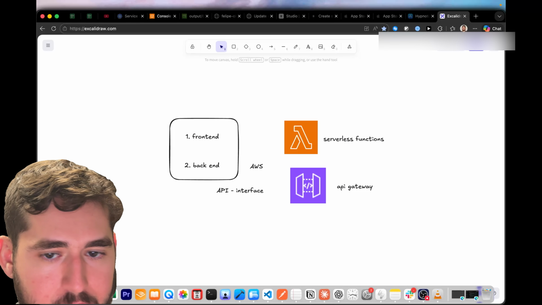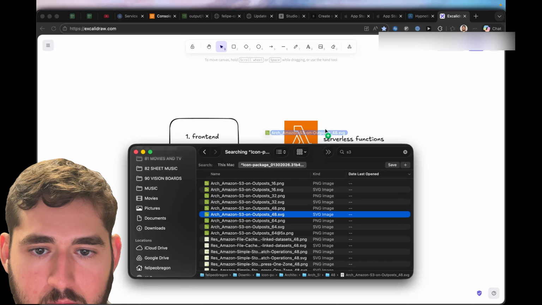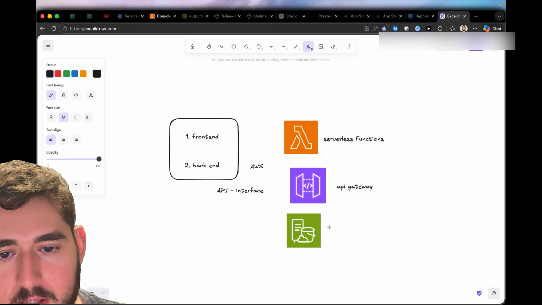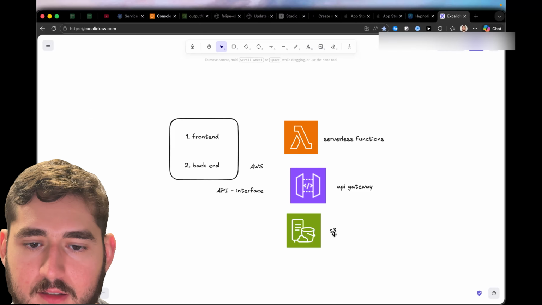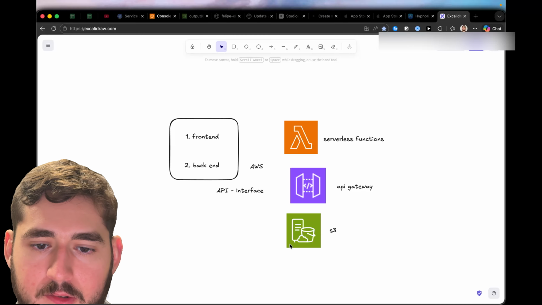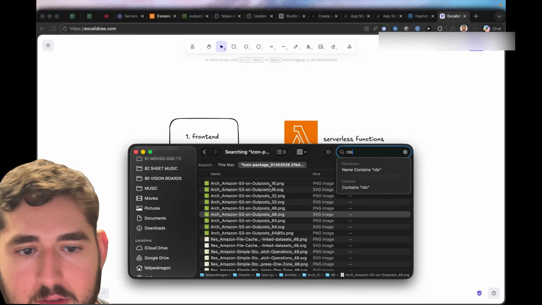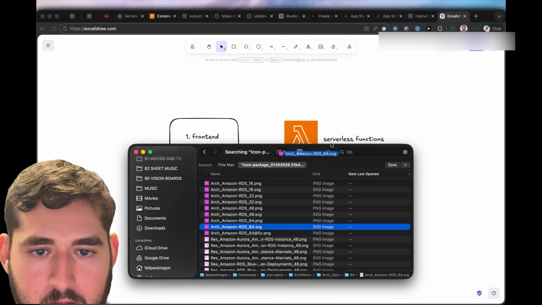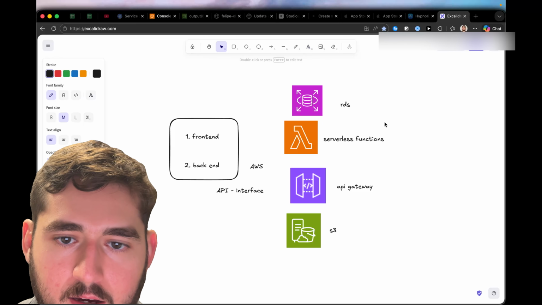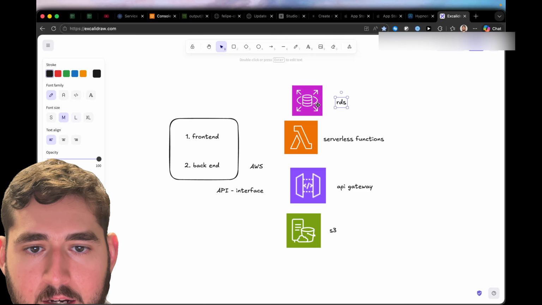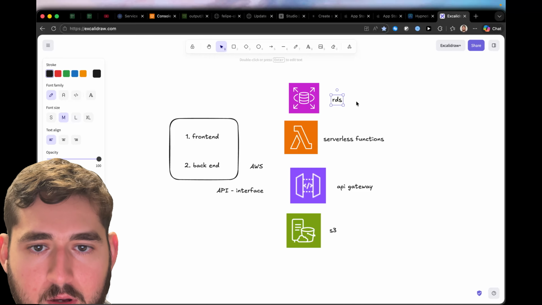And the other tool that I used is called S3. S3 is AWS's storage tool. And whenever somebody creates an affirmation audio in my app, that audio is getting stored in S3. So you can think of S3 as like Google Drive or OneDrive. It's basically an online hard drive. Oh, and of course, another very important tool is the database. AWS also has solutions for databases. So I'm using something called RDS. And that is how I am storing all the data that I need related to my users' accounts, the affirmations they create, all that stuff.